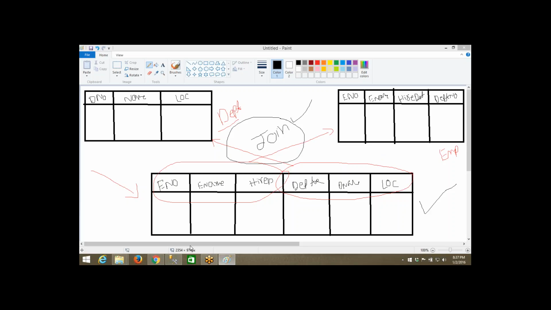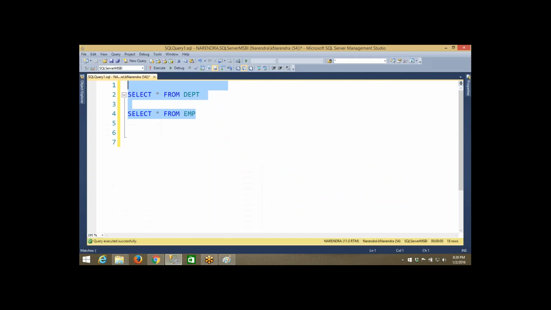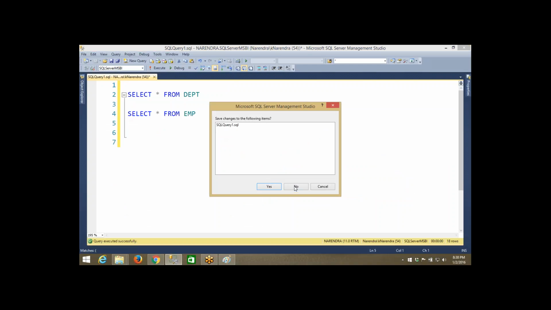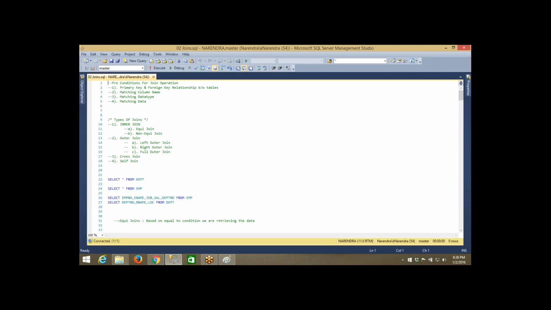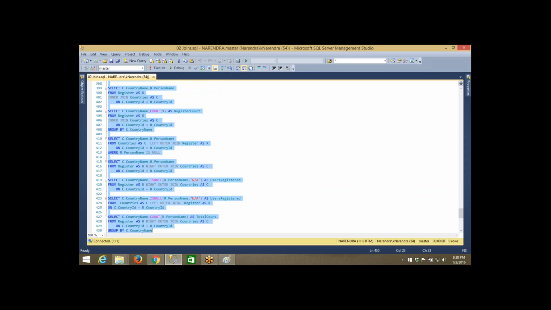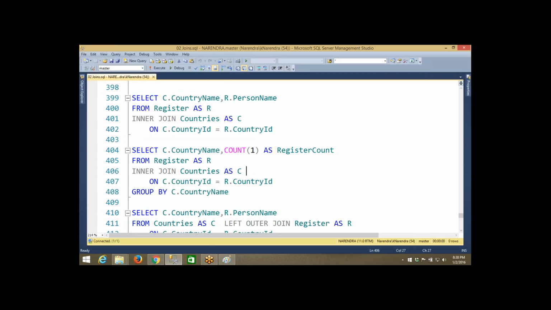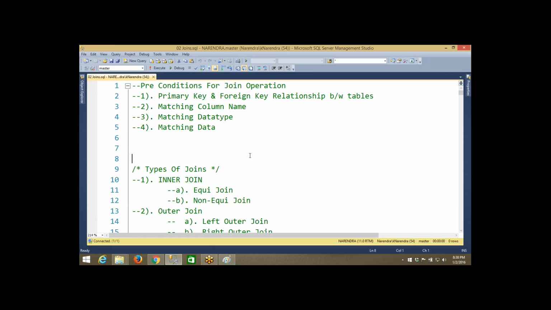No questions? Okay, fine. So we understand the concept called joins. Now, I told you what a join operation is, and how we are going to implement that. Before going in depth into joins, first of all, let me tell you the preconditions for the join operation. Whenever you want to perform the join operation between tables, there are some conditions that you have to remember. Okay, these are the four preconditions.